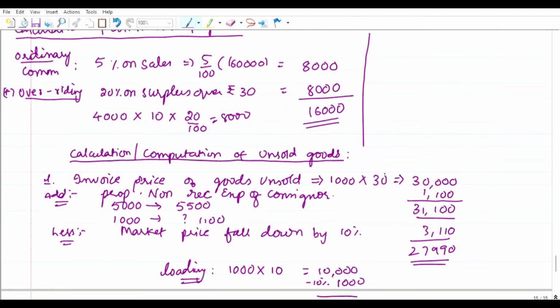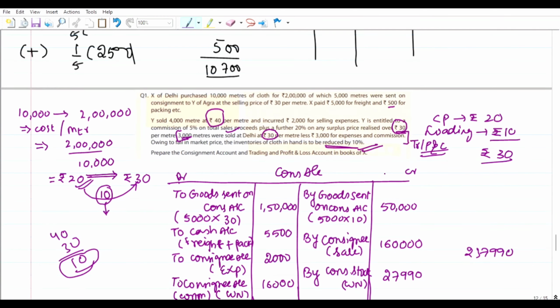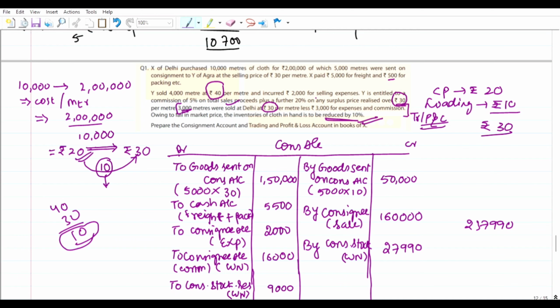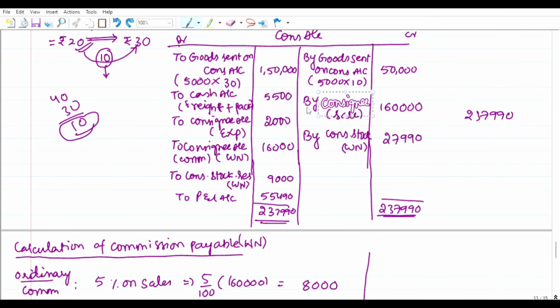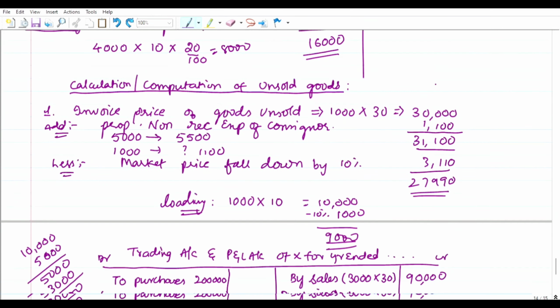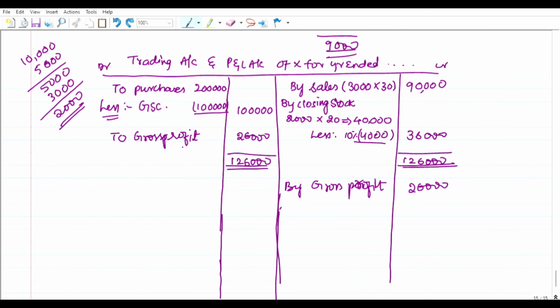And again, what happened here? He has incurred some expenses of rupees 3,000 or something else, I don't remember. Yeah, he had incurred the expenses of rupees 3,000 for commission. Expenses and also commission. This consignment commission is different from the normal commission that we relate to. To expenses and commission. What is the value here?